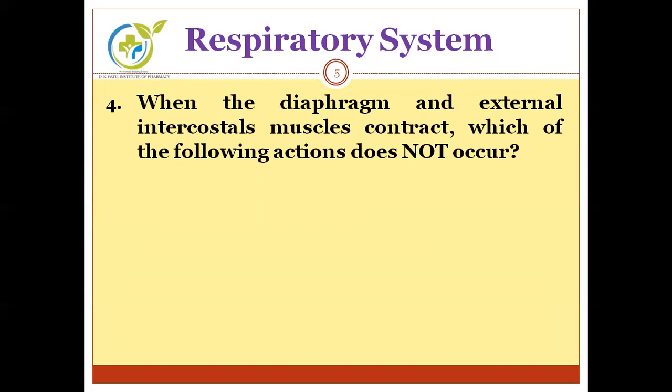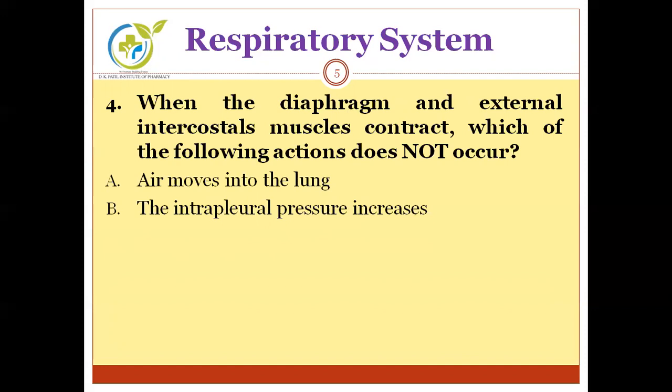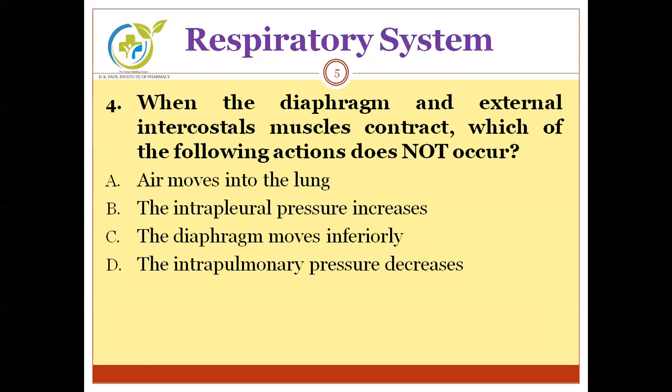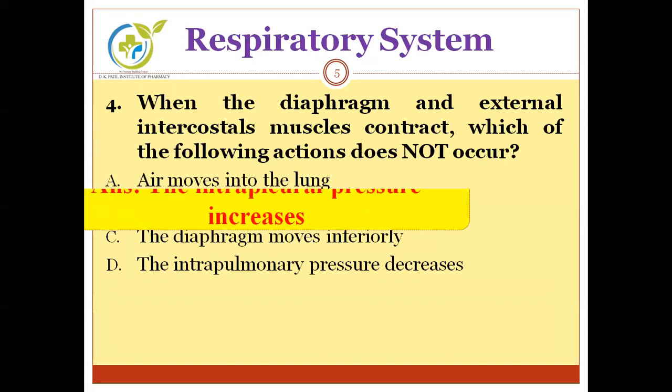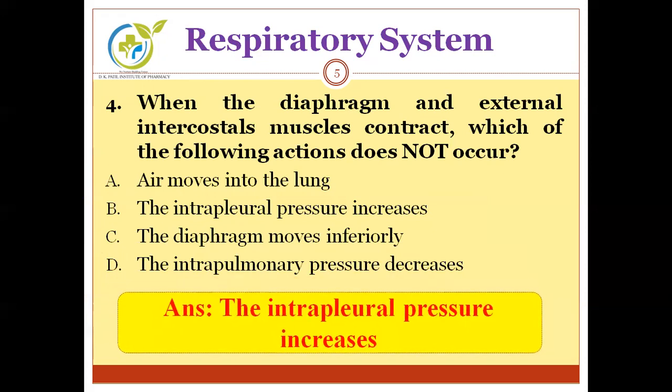Next, when the diaphragm and external intercostal muscles contract, which of the following actions does not occur? Options are air moves into the lung, intrapleural pressure increases, diaphragm moves inferiorly, intrapulmonary pressure decreases. You have to find out which does not occur during diaphragm and external intercostal muscle contraction. And the correct answer is intrapleural pressure increases.